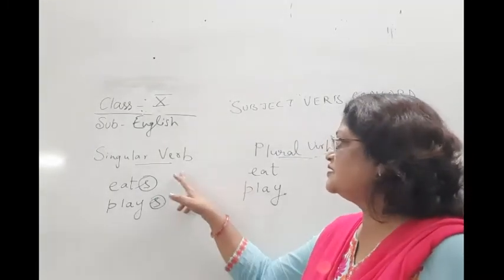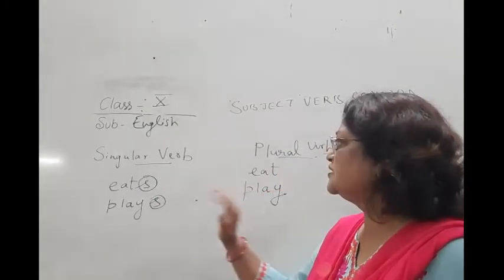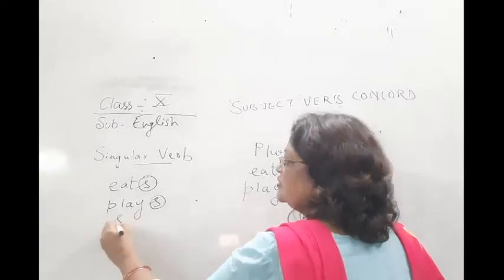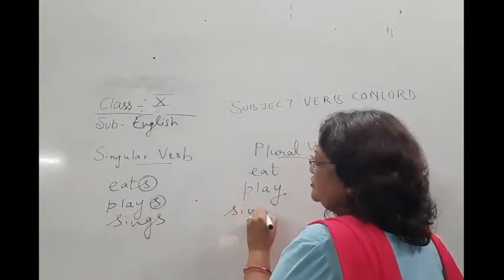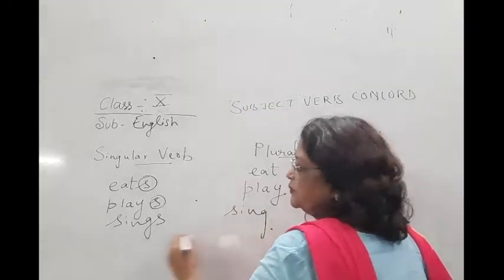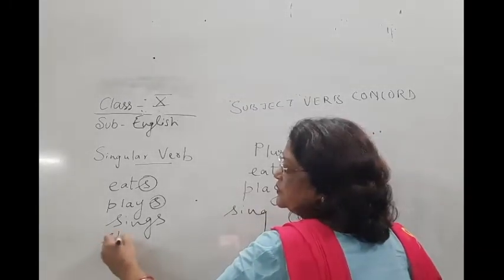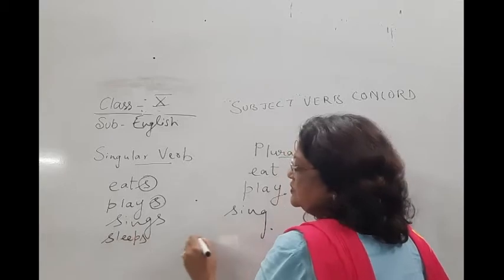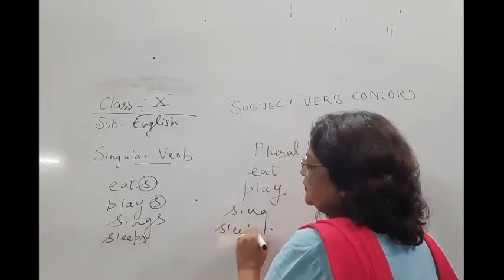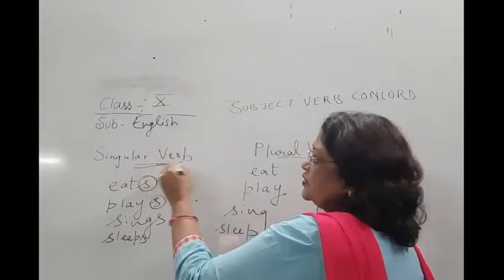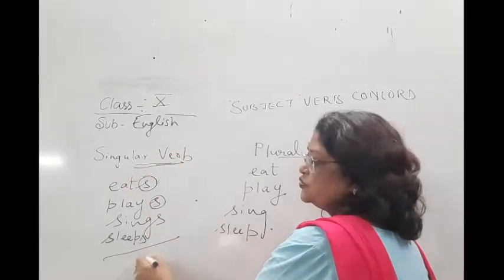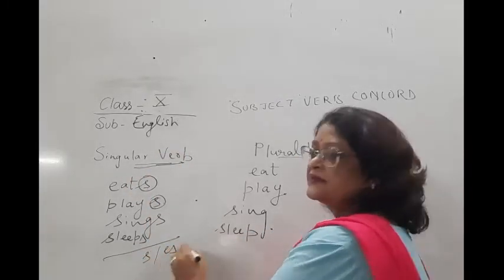Eats is the singular verb, eat is the plural verb. Sing: the singular is sings and the plural is sing. Sleep: the singular is sleeps and the plural is sleep. So we always remember, with a singular verb we always have to use s or es.